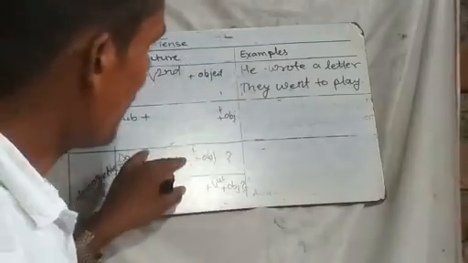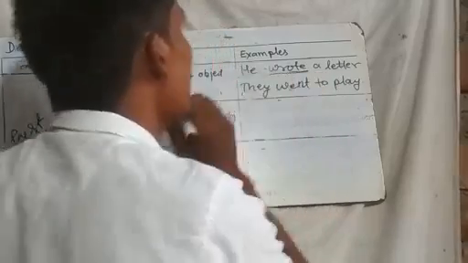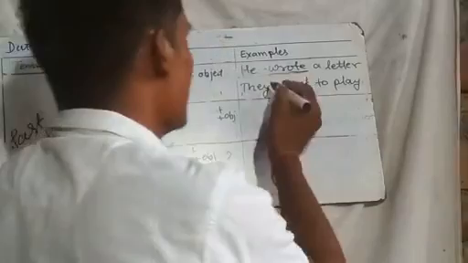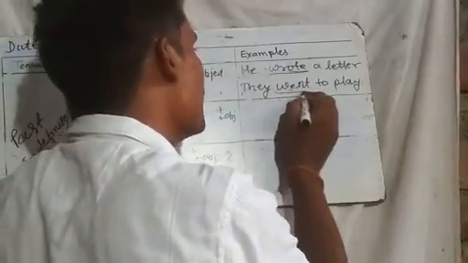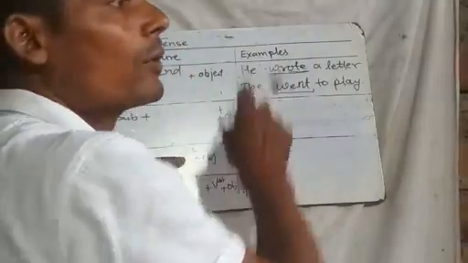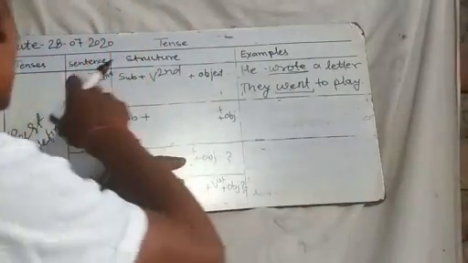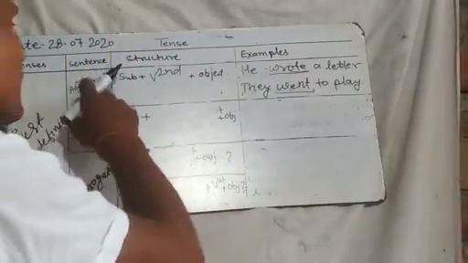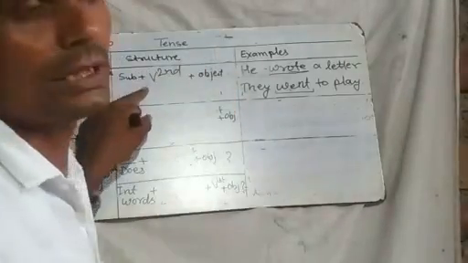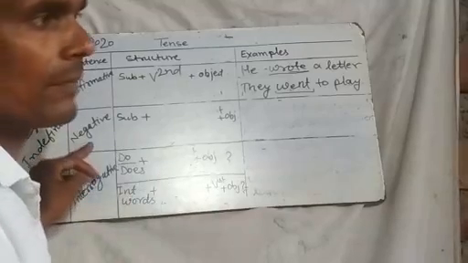In 'he wrote a letter', 'wrote' is the second form of the main verb. In the next example, 'they went', 'went' is the second form of 'go', the second form of the main verb. So in the past indefinite tense, in the affirmative sentence we always use the second form of the main verb. That is clear.